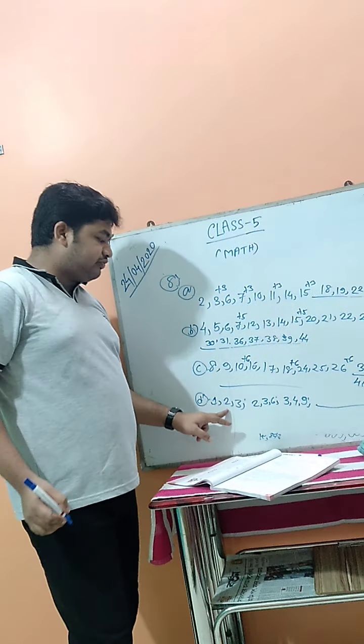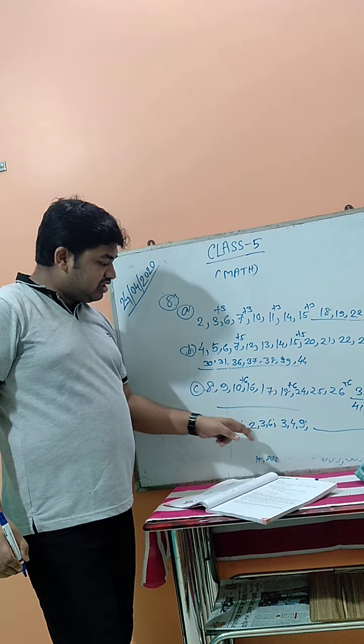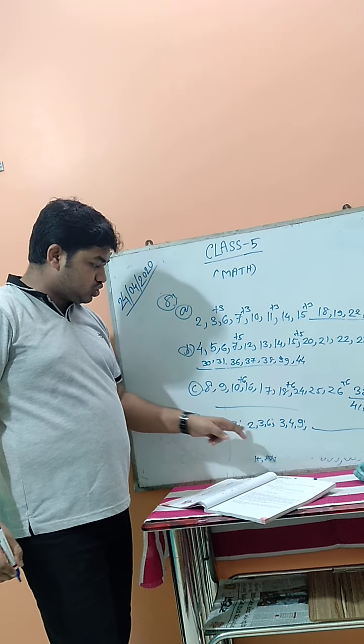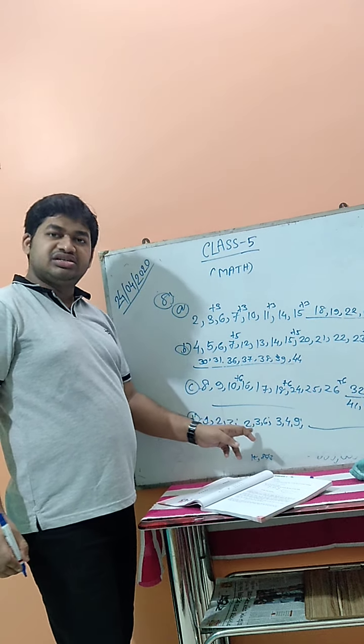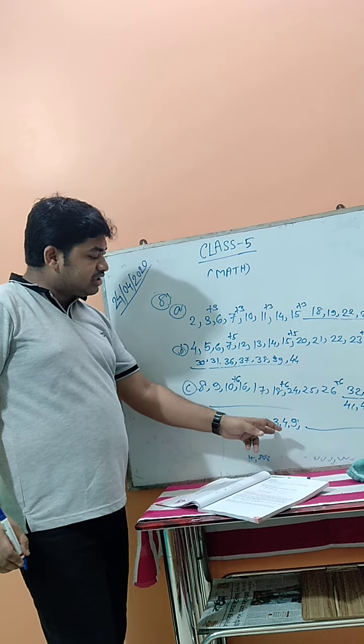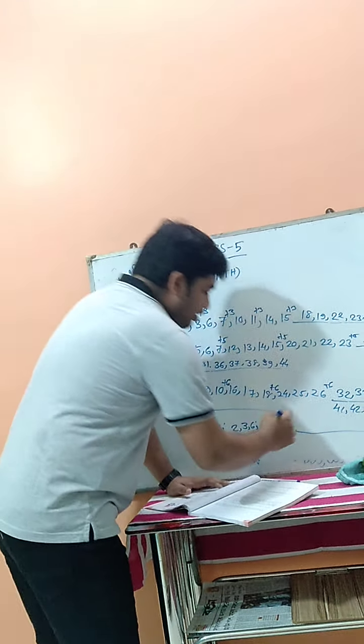You see, 2 digits are taken first, then after that 3. Again the 2 digits. Here 1 is left now. 2, 3, then again the 3 added is 6. Again the next 2 digits it will take: 3, 4. Now it becomes 3, 3, 9. So what is the next one?